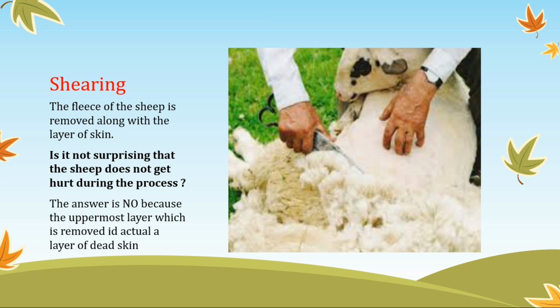Now we'll go to the second step, which is shearing. Now the fleece of the sheep is removed along with a layer of skin. But don't you all think that the sheep is hurt during this process because the skin also gets removed with this? The answer is no, because the uppermost layer which is removed with the fleece is actually a layer of dead skin, so that's why it doesn't hurt the sheep.